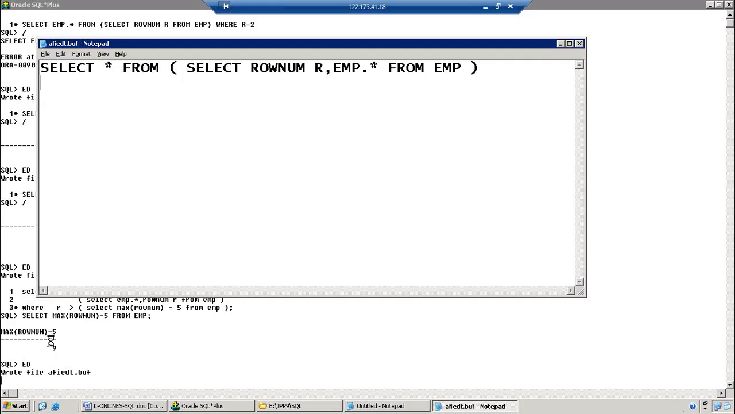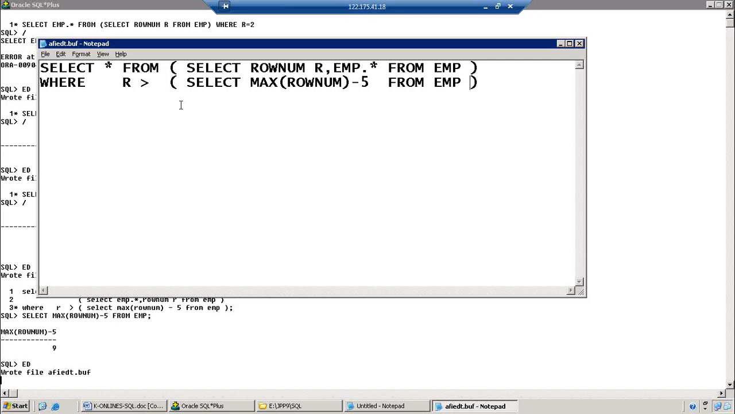Now I want to apply the condition. Where R greater than. So here I want to apply this one: select max of row num. What is the max of row num? 14 minus 5, then from EMP. What is the value returned by this second query? This query is going to return 9. 14 greater than 9, okay, the condition is true.